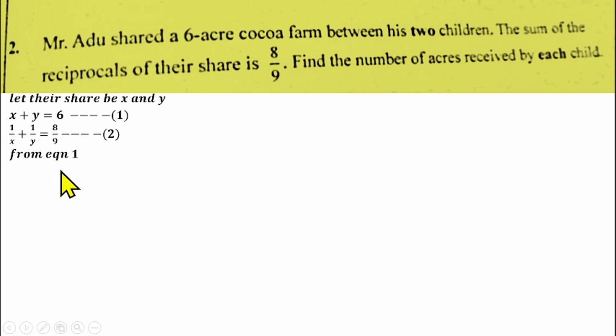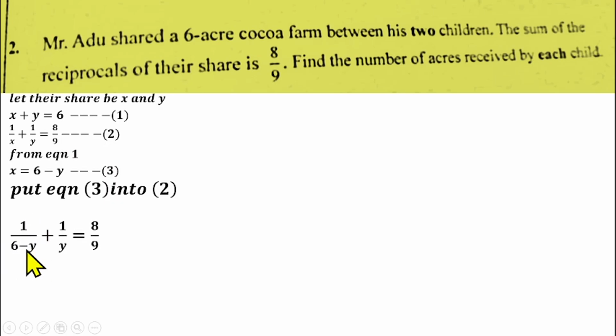We can say from equation 1, let's make x subject of the formula. So x will be equal to 6 minus y. You can call that one equation 3. So you can now put equation 3 into equation 2. You'll be having 1 over 6 minus y, which is represented by x here, plus 1 over y equals to 8/9.